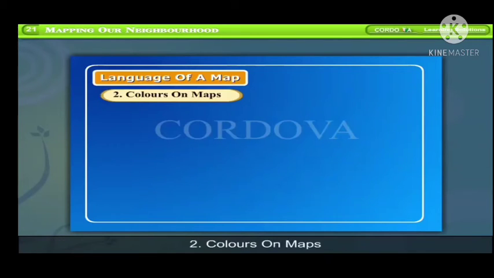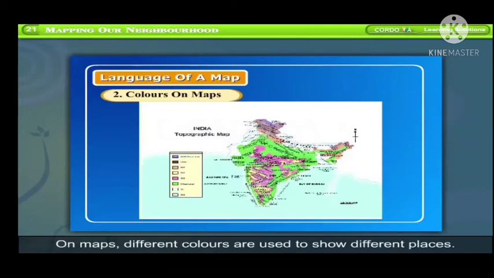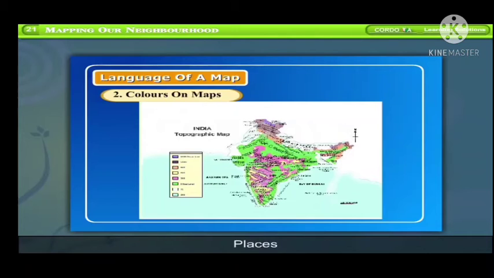2. Colors on maps. On maps, different colors are used to show different places. Colors, places. Blue, water bodies like oceans, seas, rivers, and lakes. Green, plains. Yellow, highlands.